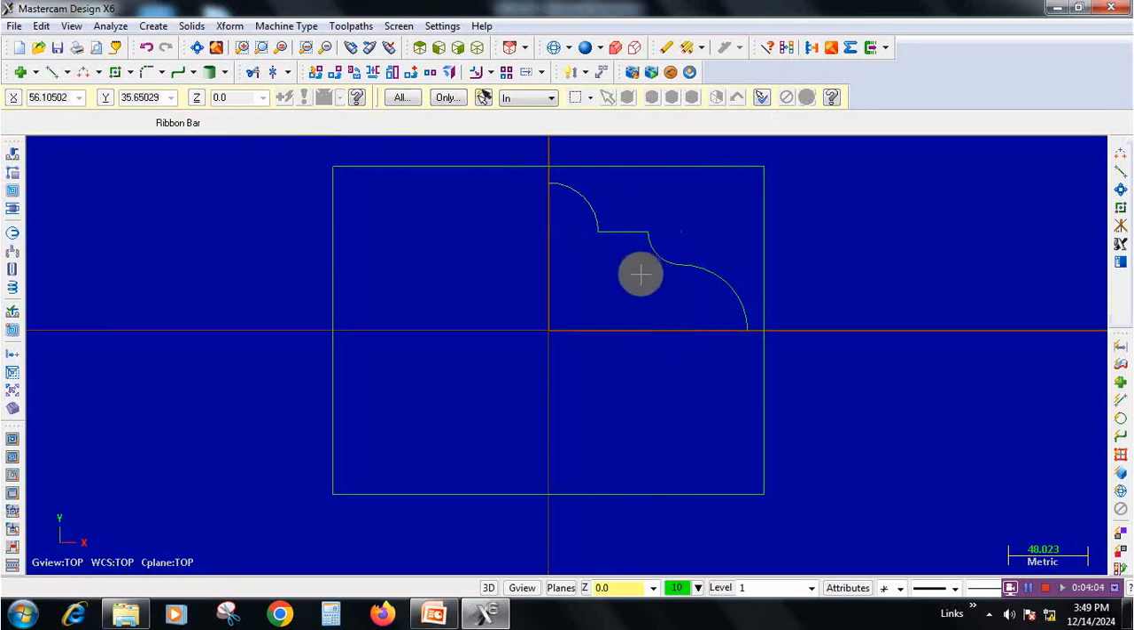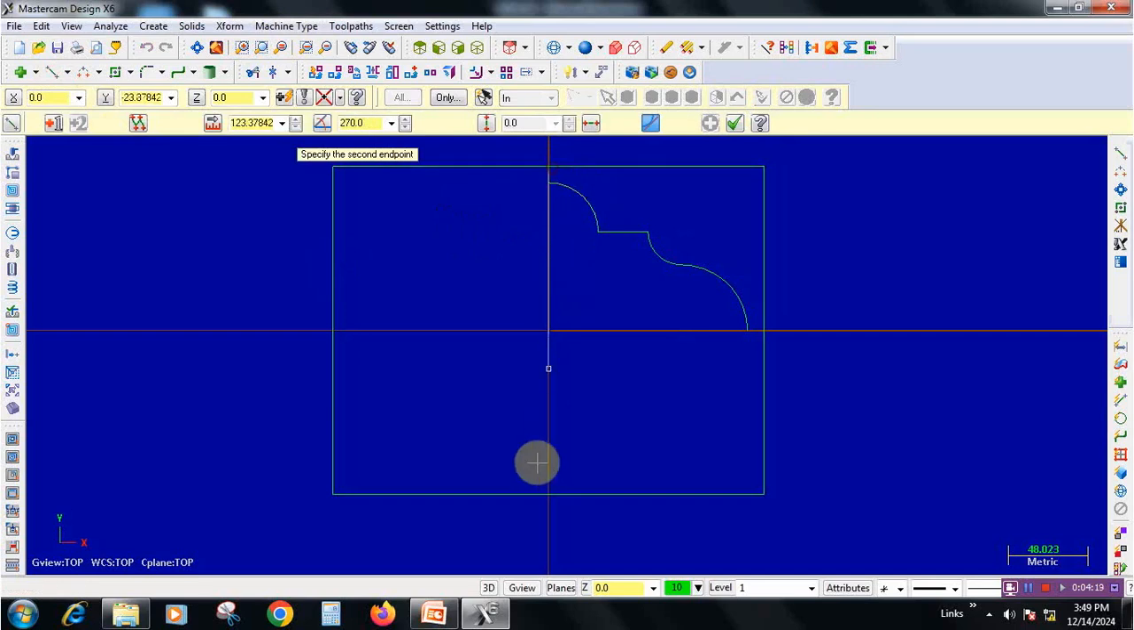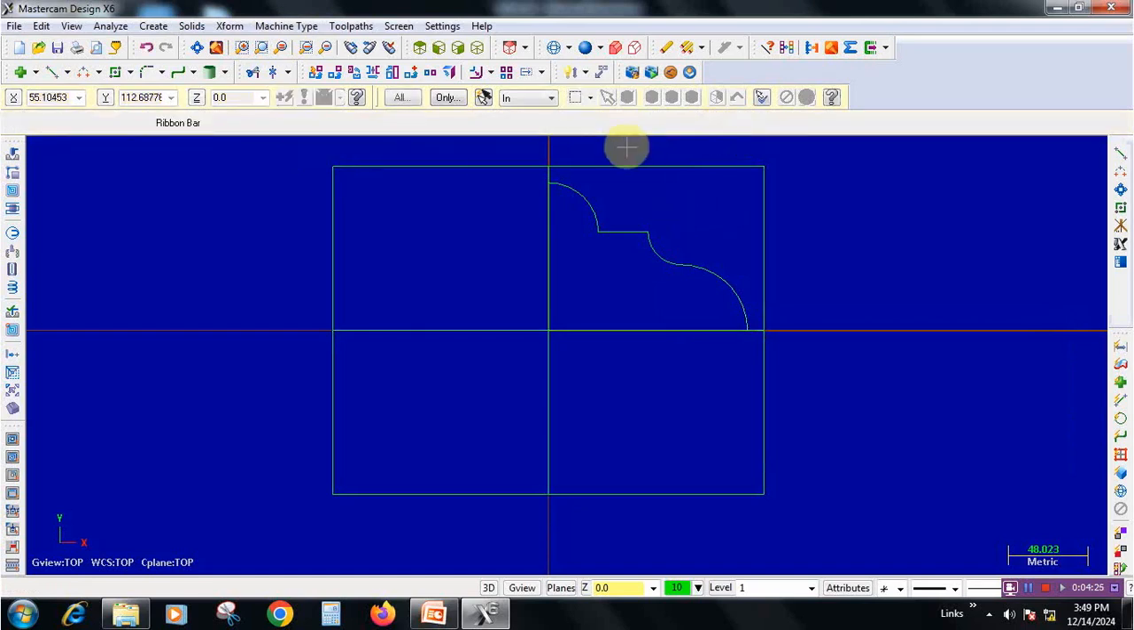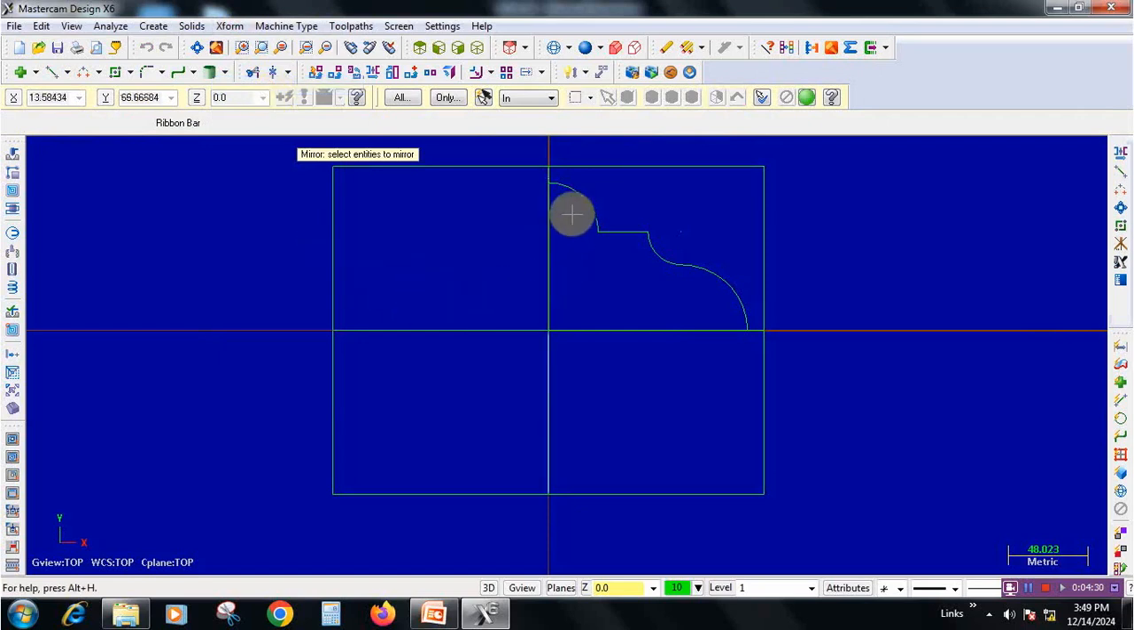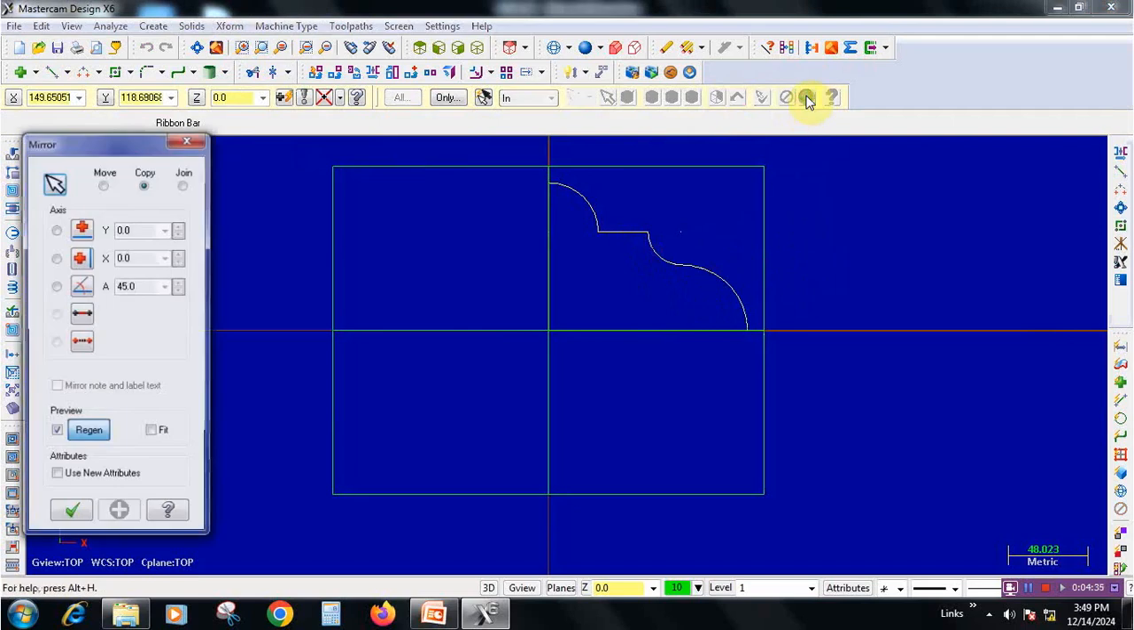After that we have to select a mirroring command. By selecting the mirroring command, we will get the profile in all four quadrants. Before that, better to draw a line on the x-axis and y-axis. Through which axis we are going to mirror is very important. Go to X form, select the mirroring option and click on the profile and go to end selection.